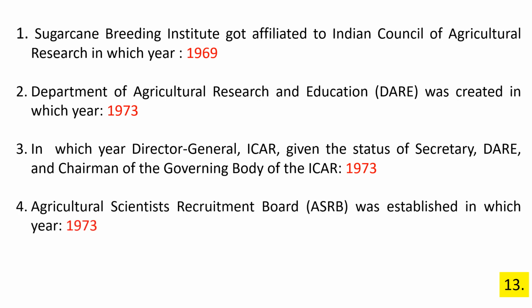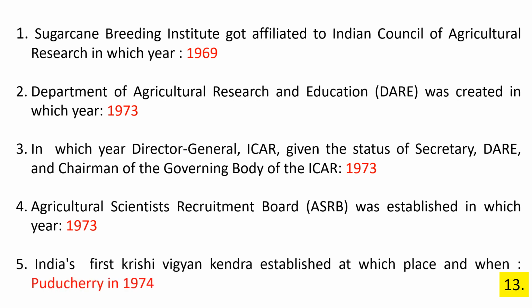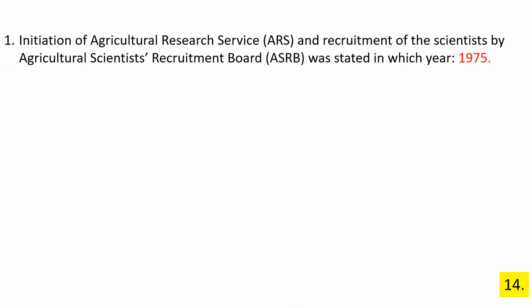Agricultural Scientist Recruitment Board ASRB was established in which year? 1973. India's first Krishi Vigyan Kendra established at which place and when? Pondicherry in 1970. Initiation of Agriculture Research Service ARS and recruitment of the scientist by Agricultural Scientist Recruitment Board was started in which year? 1975.